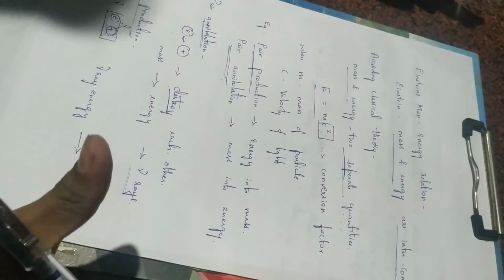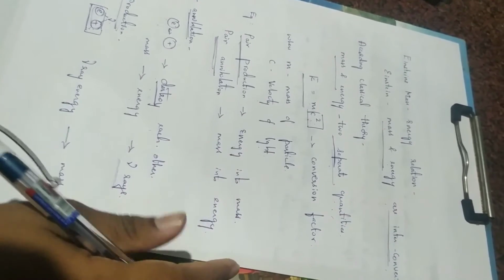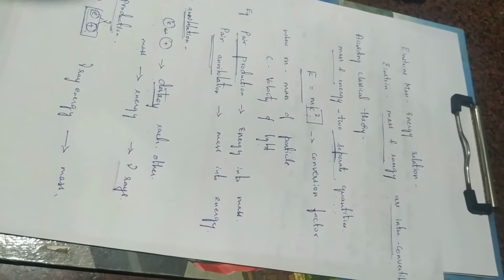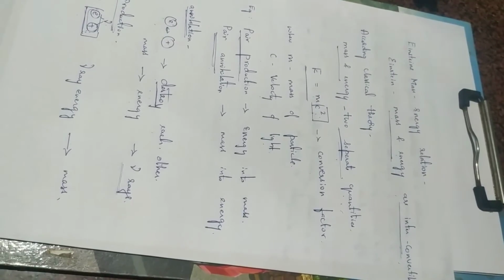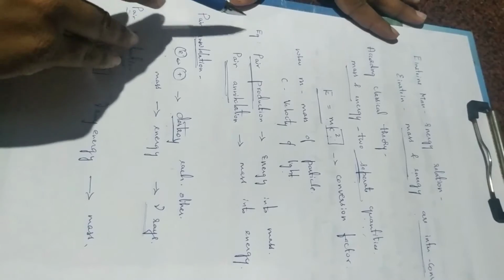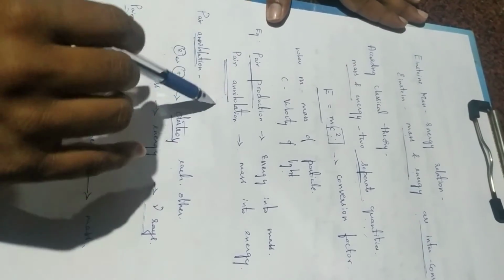So Einstein's mass energy relationship is, according to classical theory, mass and energy are two separate quantities. But in Einstein's concept, he took mass and energy as the same quantity and they are interconvertible. So he gives the relationship E is equal to mc square. E is the energy, m is the mass of the particle, c is the velocity of light, c square is the conversion factor. Examples to prove this are pair production and pair annihilation.